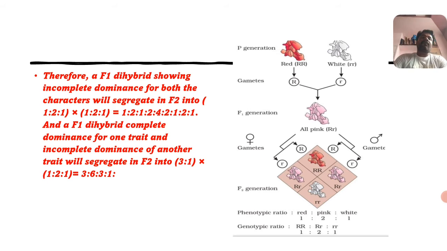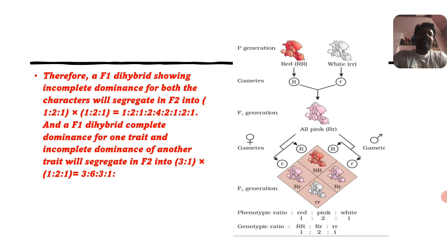So here we go to gene interaction. For an F1 dihybrid with complete dominance for one trait and incomplete dominance for another trait, it will segregate in F2 into 3:1 times 1:2:1, which gives the phenotypic ratio of 3:6:3:1. This is the dihybrid cross showing different intermediate characters in the F1 and also the F2 generation. This is all about allelic gene interaction.